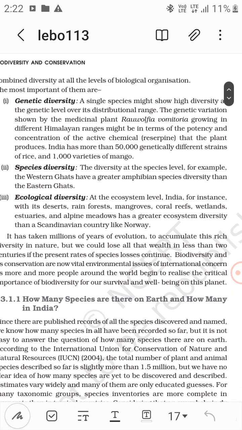A single species might show high diversity at the genetic level or its distributional range. For example, the genetic variation shown by the medicinal plant Rauwolfia vomitoria growing in different Himalayan ranges might be in terms of the potency and concentration of the active chemical reserpine that the plant produces. India has more than 50,000 genetically different strains of rice and 1,000 varieties of mango.